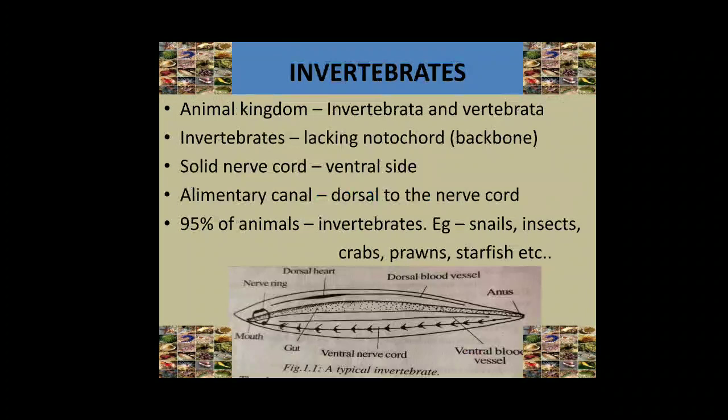More than 95% of animals are invertebrates, among the estimated 15 to 30 million animal species. Invertebrates exist just about anywhere and everywhere, like marine water, freshwater, and land. Normally, these are tiny animals and do not grow very large. The common examples are sponges, worms, insects, snails, crabs, prawns, lobsters, starfish, etc.